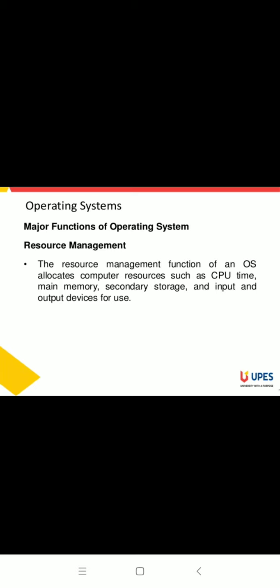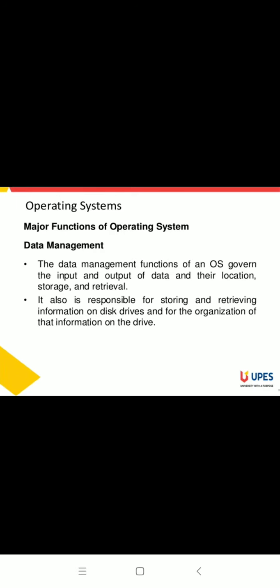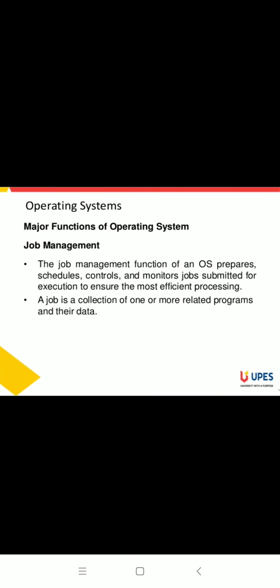The resource management function of an operating system allocates computer resources such as CPU time, main memory, secondary storage, and input-output devices for use. The second we have discussed is data management. The data management function of an operating system governs the input and output of data and their location, storage, and retrieval. It is also responsible for storing and retrieving information on disk drives, and for the organization of that information on the drive.